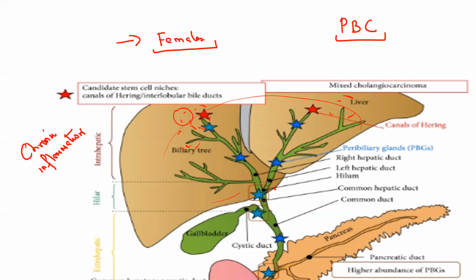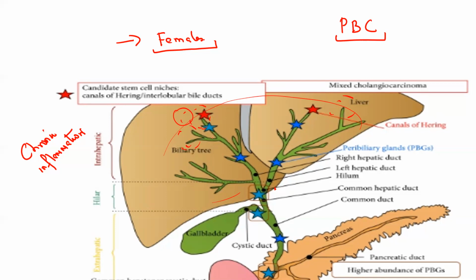Let us think what the clinical features of this primary biliary cirrhosis will be. What does this bile contain? It mainly contains conjugated bilirubin. Now this bile is not able to flow into the intestine. So what will happen to this conjugated bilirubin? Instead of going to the intestine, since there is obstruction to the bile flow, there will be an excess amount of conjugated bilirubin in the blood. So there is going to be conjugated hyperbilirubinemia.